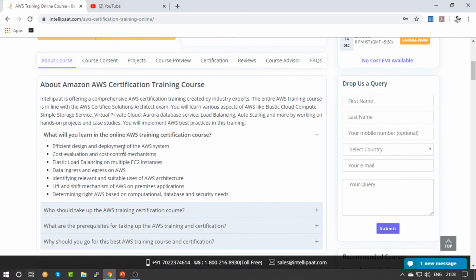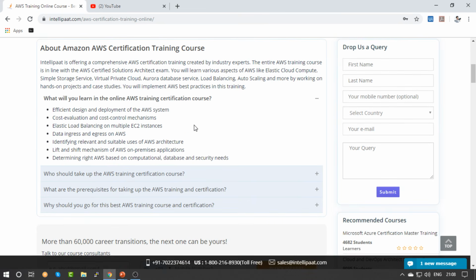And you will learn all of these concepts. You will learn how to effectively design an AWS architecture, how to create that architecture cost effectively, and also load balancing. You will learn how to bring your on-premise applications into AWS, how to migrate them, how to launch databases and use them, and how to securely create an architecture.